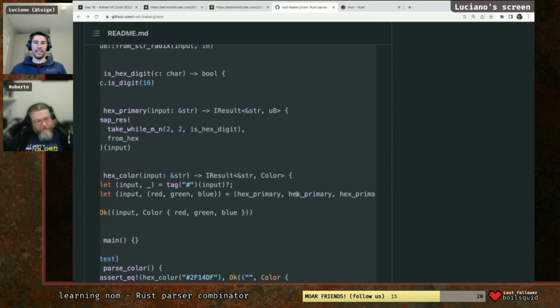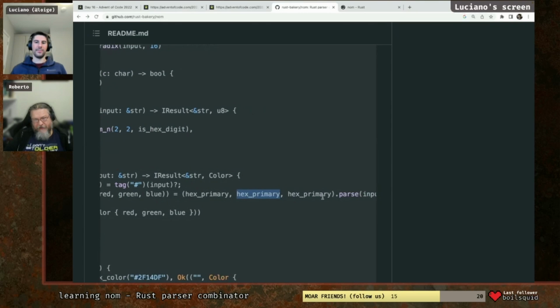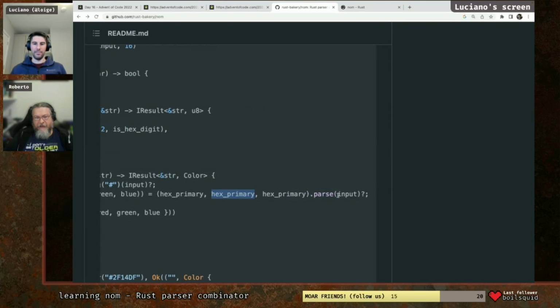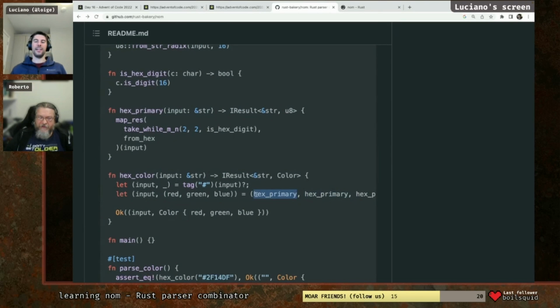So it's basically providing a tuple of functions that return a result, right? Exactly, and you can implement functions on top of a tuple of your type. I was not aware of this in Rust. Yes, you can. And semantically, what this means here is that it needs to parse things in this precise sequence. Yeah, and the sequence is just three values, basically.